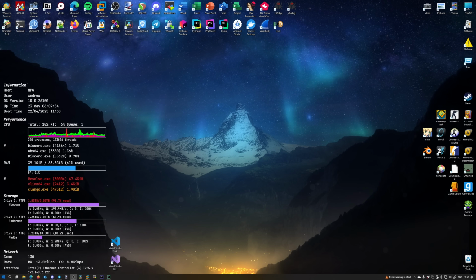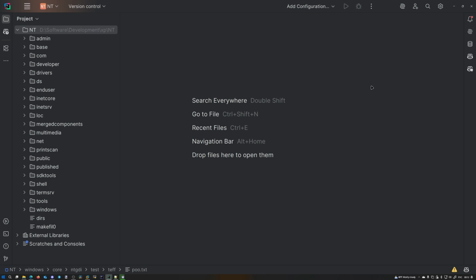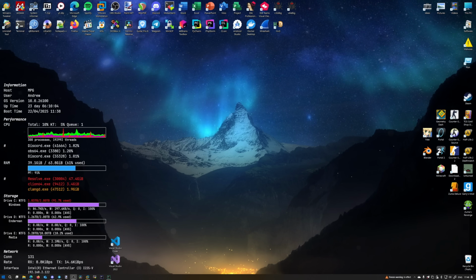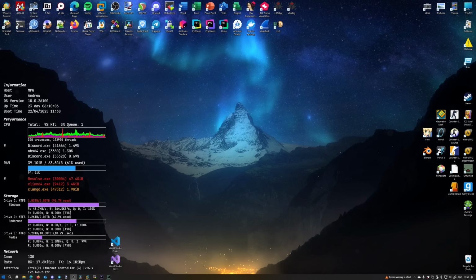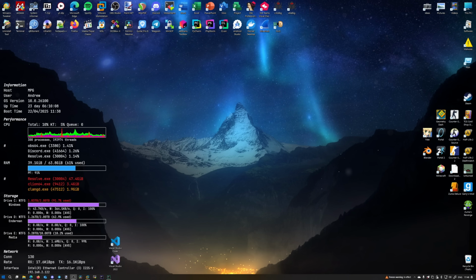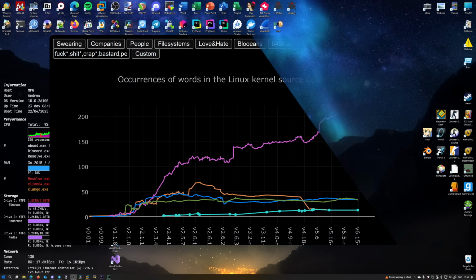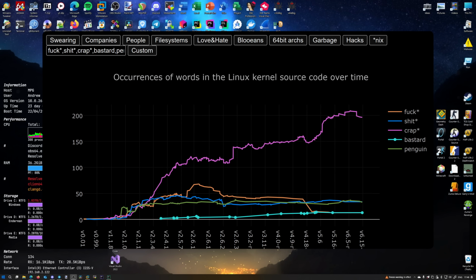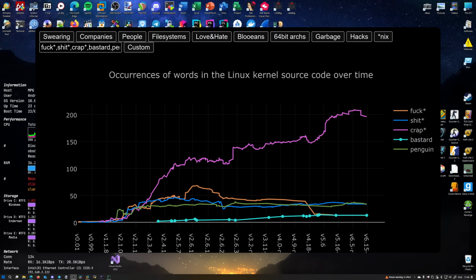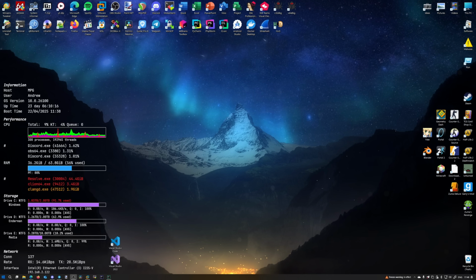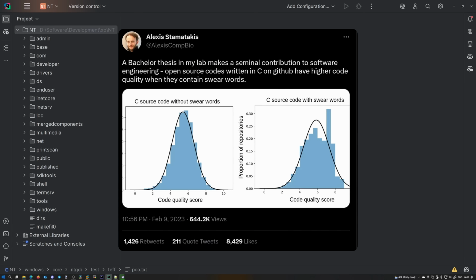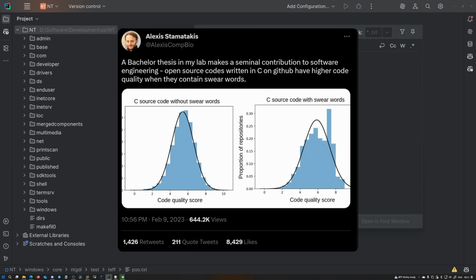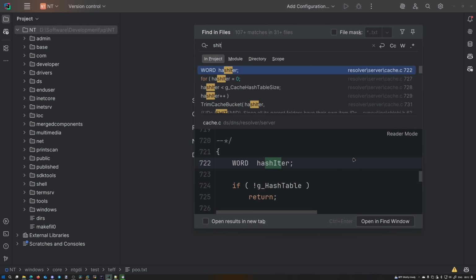So, I armed myself with a project-wide full-text search, and the first thing I started looking for were profanities. We all had struggles writing code, and maybe Microsoft employees wanted to let off some steam while coding. I know for sure the Linux source code has profanities, and in fact lots of them. And there was a paper analyzing a correlation between the count of profane words in the code and the quality of said code. It's super fun.